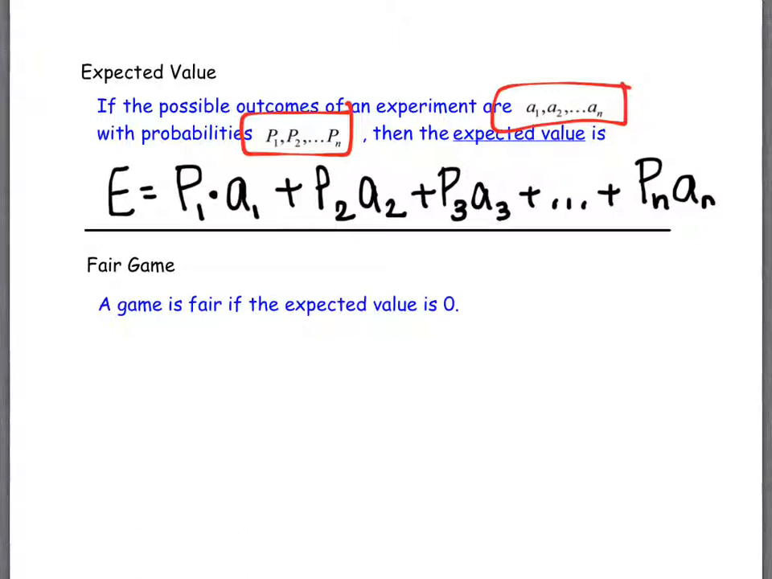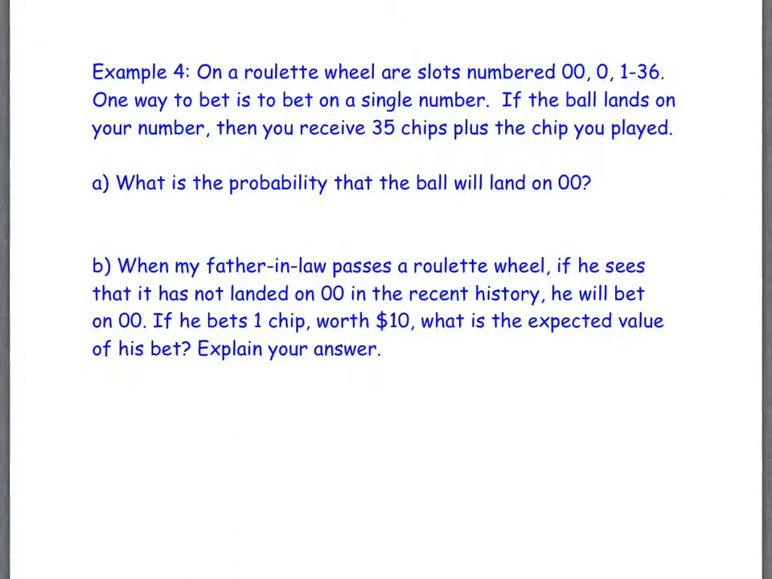And then we call a game fair if the expected value is 0. Okay, if its expected value is 0, the event is called fair. And we'll get into a little bit more of fair events very soon. So let's do an example. Example number 4.